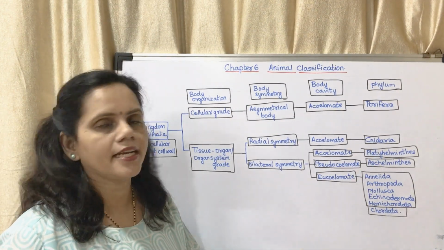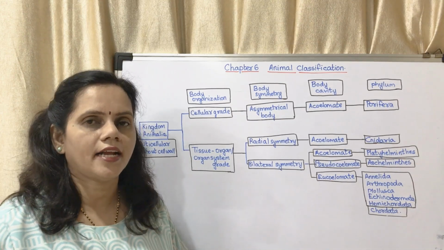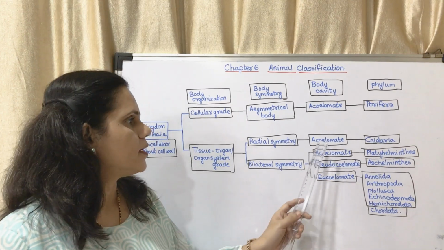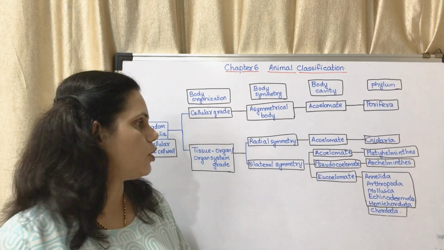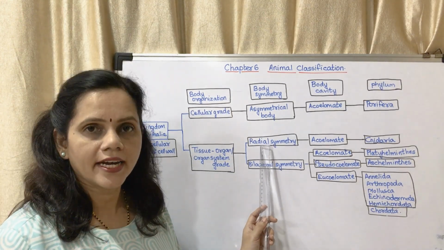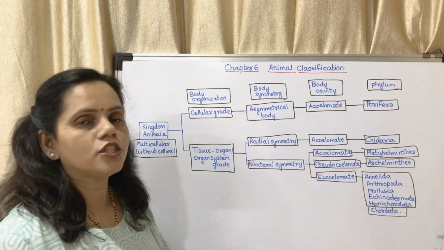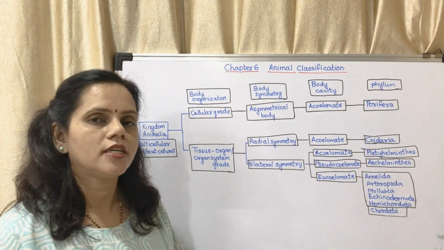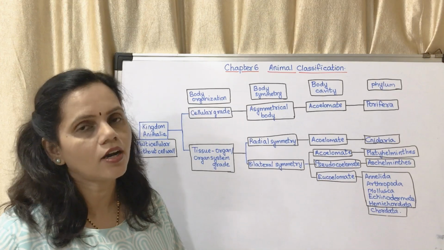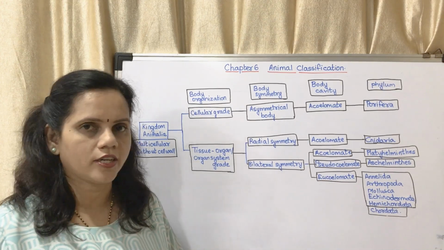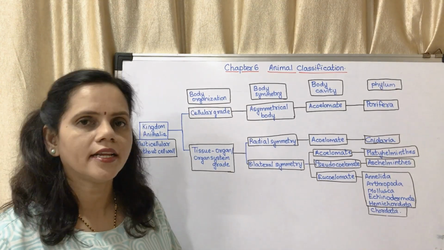Now the next is Cnidaria. Okay, Cnidaria, that means phylum Coelenterata. They are also acoelomate, but they are of radial symmetry. But what is the difference from this? They are having tissue organ grade. Okay, so it is having tissue organ or organ system grade. They are not of organ system grade, tissue organ grade.